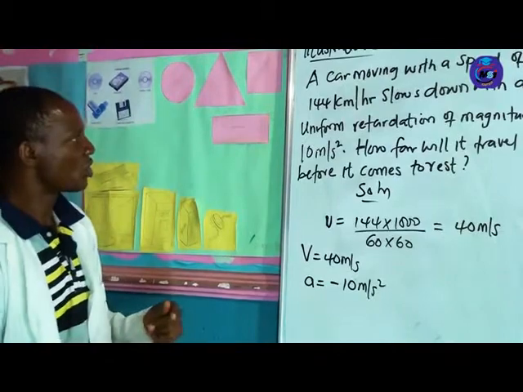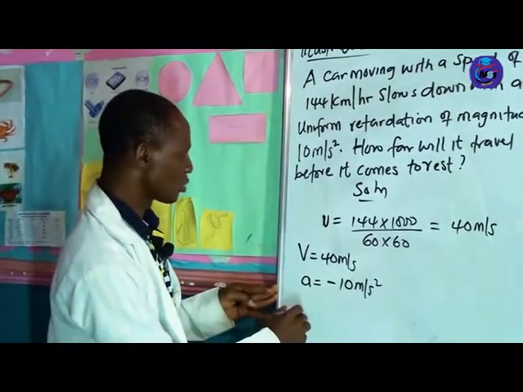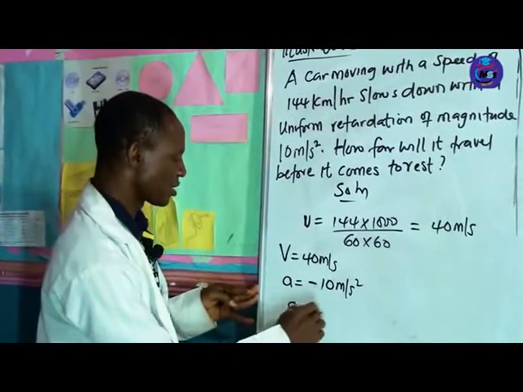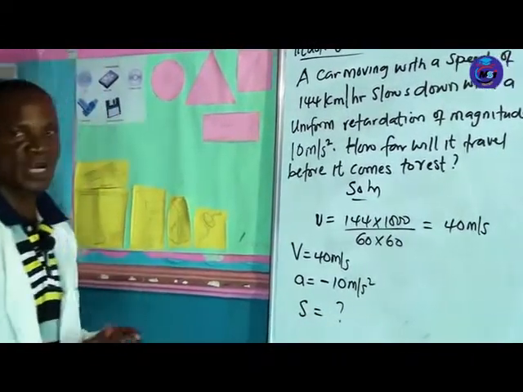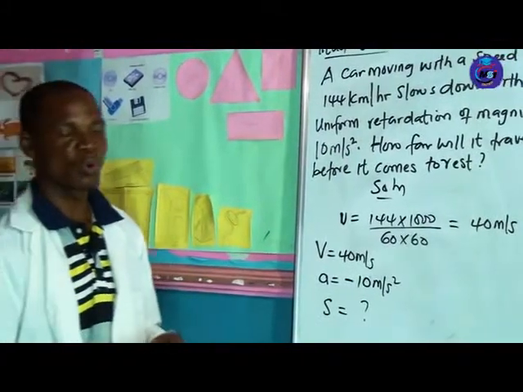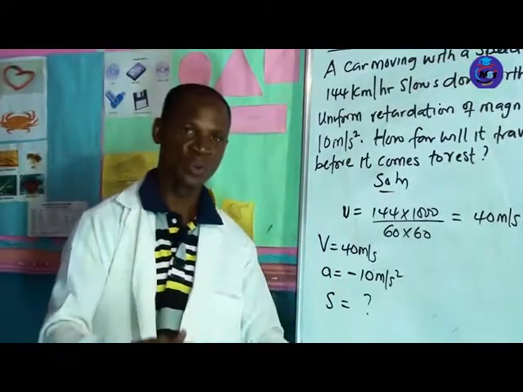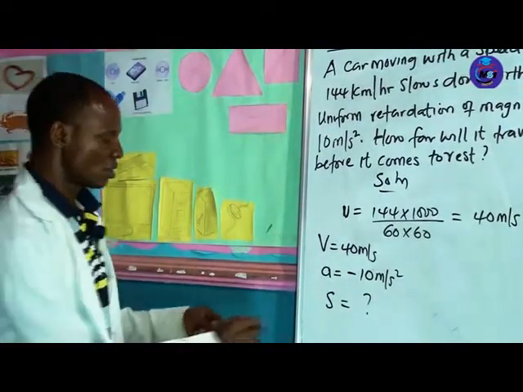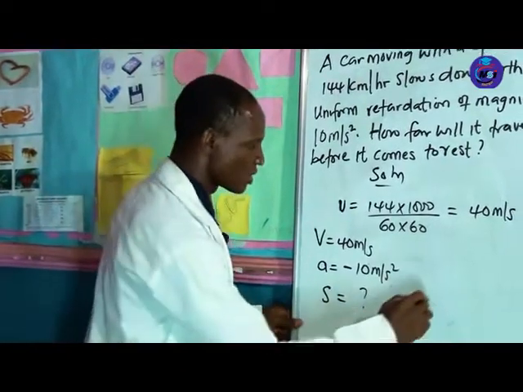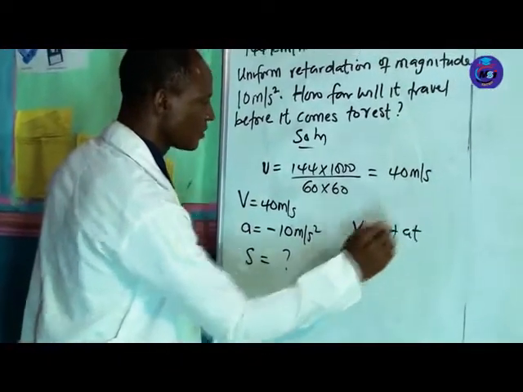So how far will it travel before it comes to rest? That's our distance we are looking for. We know what we are given and we know what we are looking for. Then how do we get what we are looking for? Now we go by testing the equation v equals u plus at.